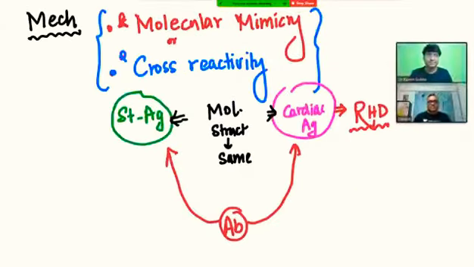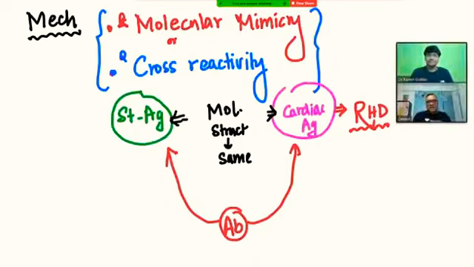Over to you, sir. It's a very correct point sir has told. This organism causes PSGN, post-streptococcal glomerulonephritis, and also rheumatic heart disease. But rheumatic heart disease is secondary to the pharyngitis only, and PSGN is secondary to both skin infection and pharyngitis, right? As I was telling you, this is an autoimmune disorder, and this mechanism of autoimmunity is called molecular mimicry or cross reactivity, right? So what is the meaning of molecular mimicry or cross reactivity?